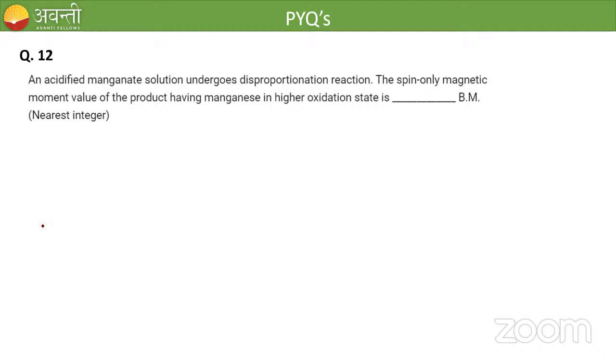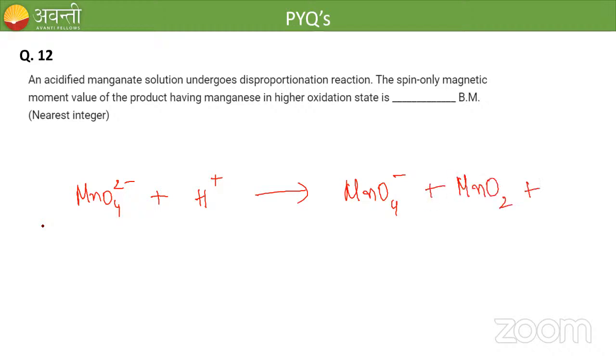I will give you that reaction. Manganate is MnO4 2 minus. Acidified solution means it is treated with H plus. When it reacts with H plus, it forms permanganate, MnO4 minus, plus MnO2 plus water. Clear? This is the reaction.